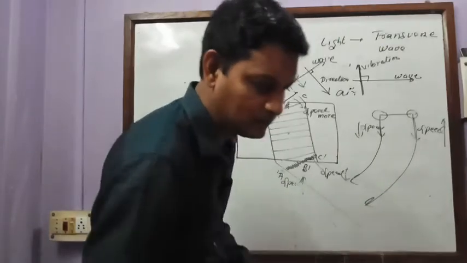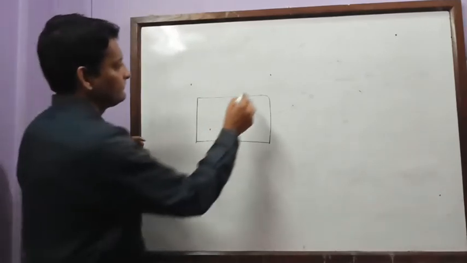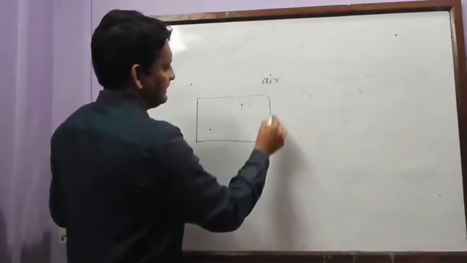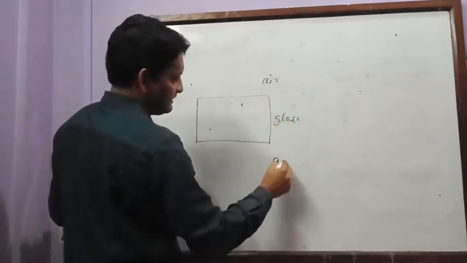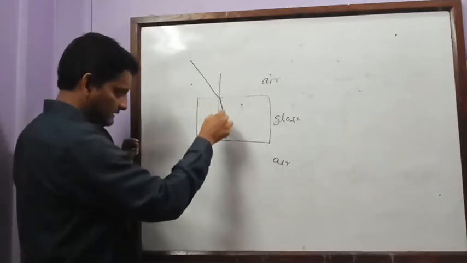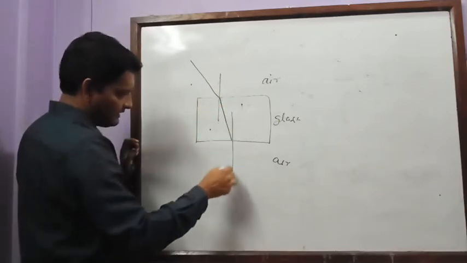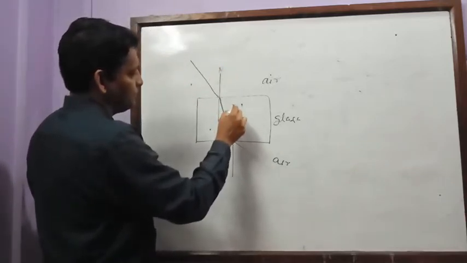Now, my dear student, if you see here, this is air, this is glass, and then it is air again. When light travels, it bends like this, and here when the light travels, it bends outside. So we can make one rule over here.